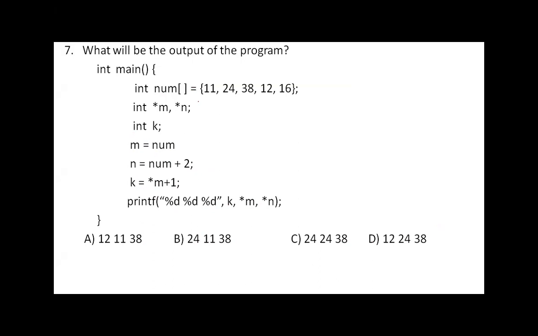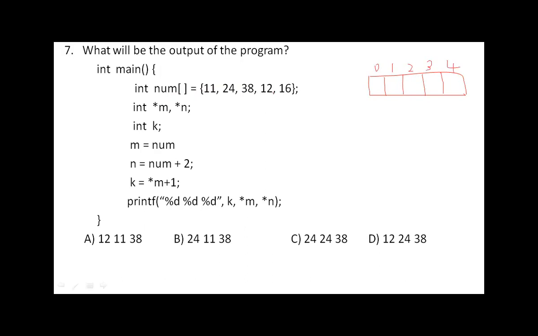So I said num is an array with these 5 values. When you draw this array diagram with these 5 elements, here this is our num. This is num of 0, this is num of 1, index 1 here. This is index 2, this is index 3, and this is index 4.